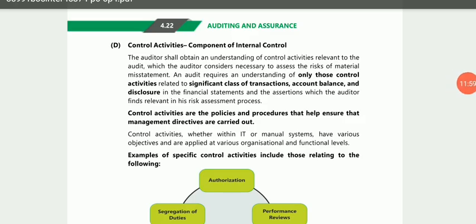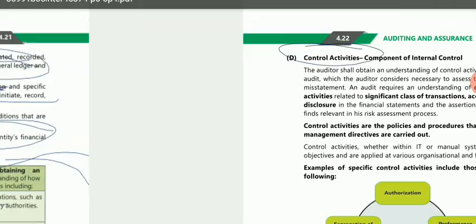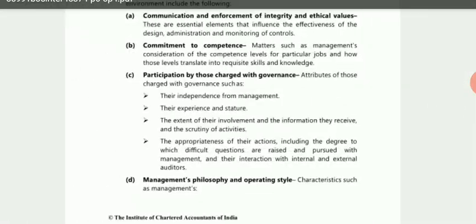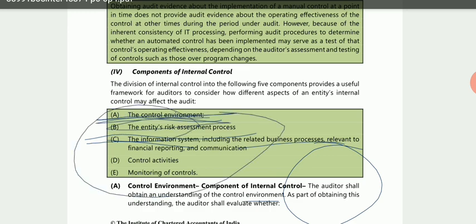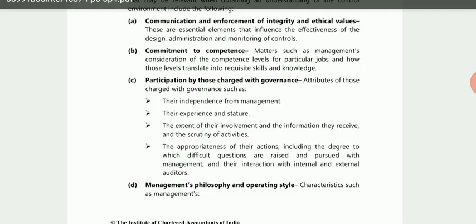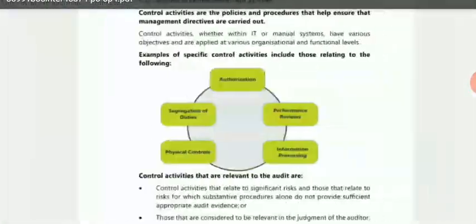Now let's come to the next component of internal control, that is control activities. So far we have discussed three components: the control environment, the entity's risk assessment process, and the information system and related business process. All of these are influenced by the control environment, which influences all the other components as well. Now we have to study control activities, and then the monitoring of controls, and then this topic will be over. So let's come to the fourth component.